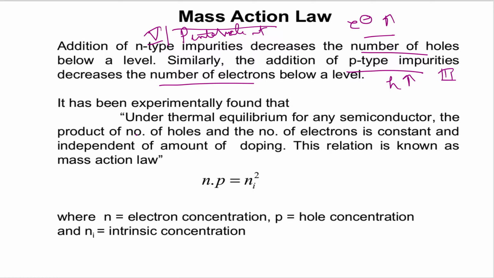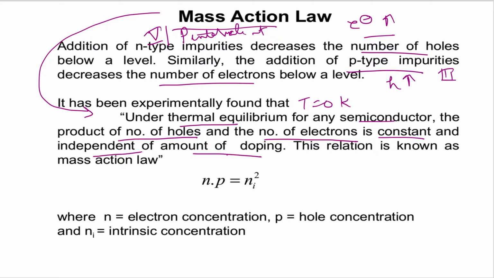It has been experimentally found that under thermal equilibrium, and this is the statement of the mass action law, it states that for any semiconductor, the product of the number of holes and the number of electrons is a constant, and it is independent of the amount of doping.